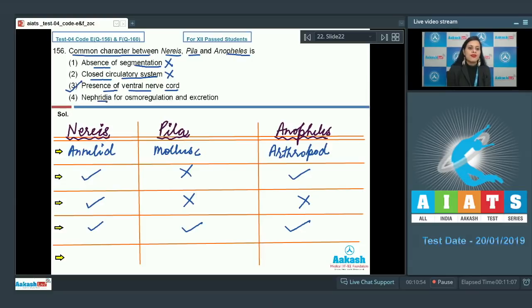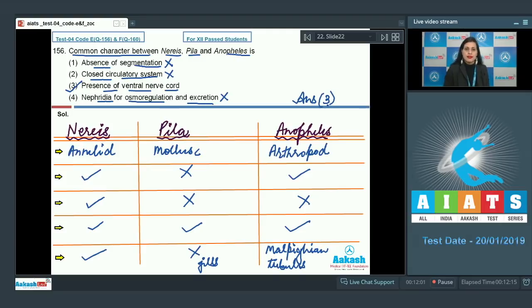The last option is nephridia for osmoregulation and excretion, and we know that Nereis has nephridia for excretion. Pila do not have nephridia for osmoregulation and excretion. In Pila, gills serves the function of both respiratory as well as excretory structures, and it performs the function of osmoregulation and excretion. In Anopheles, it is Malpighian tubules which performs the function of excretion. In Pila, it is gills. So this is an incorrect option, and the correct answer to this question is option number 3. Let's discuss our next question.